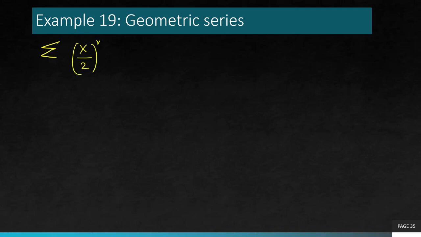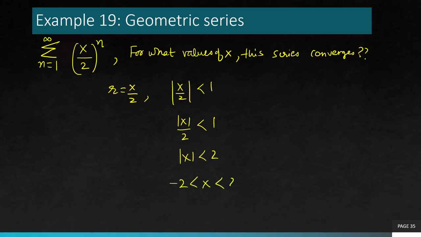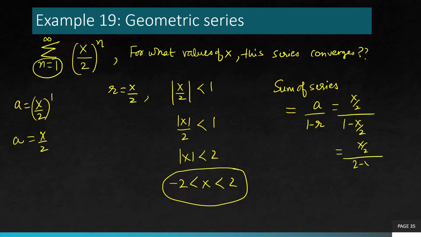So now you have a different kind of example which involves a variable, x over 2 to the power n, and the question is for what values of x this series converges. Now r is x over 2. We know that the convergence condition is that this should be less than 1. So when you simplify that, this turns out to be this. And in this case, if you want to find the sum, the sum is a over 1 minus r. Now how will you find a? It starts from 1. a is x over 2 raised to power 1. And r is also x over 2. Simplify that. You will get x over 2 minus x as the sum of the series.